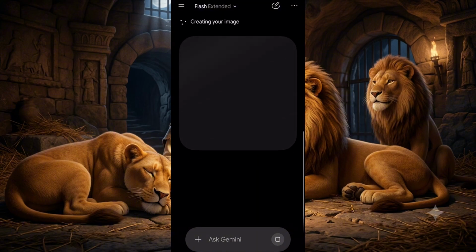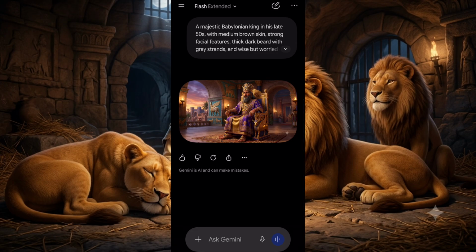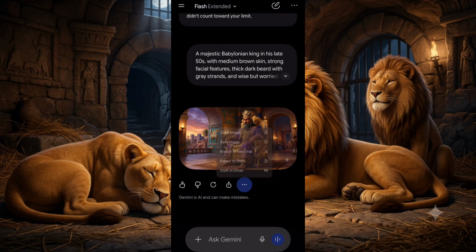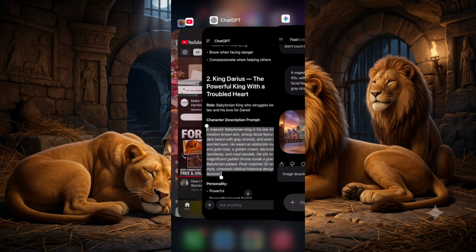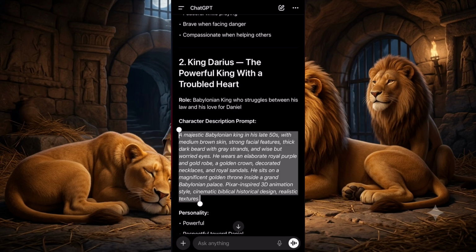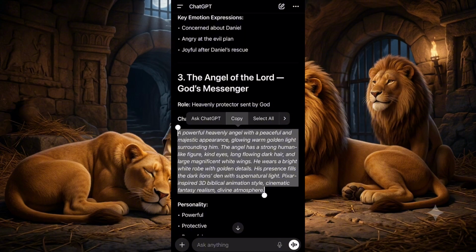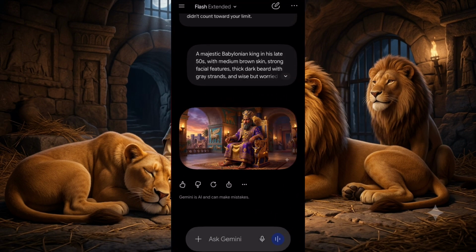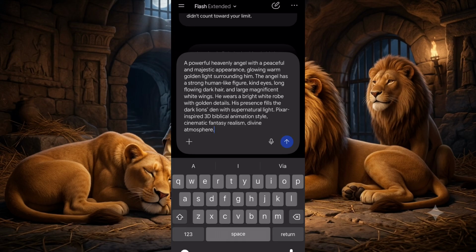So let's just give it a few minutes to generate it for us. So now you can see it is done generating. You're just going to click on save to save the image. So this is how you are going to generate all the main character prompts. So let me just generate the others. So this is the angel, a powerful heavenly angel. So let's just copy it. Like I said, I'm going to show you exactly how you can get your consistent characters when you start creating the scenes.